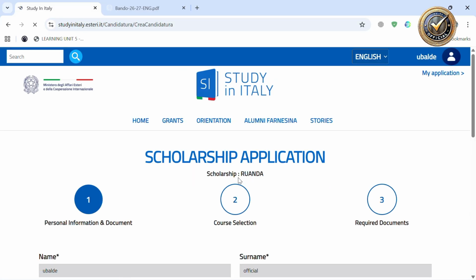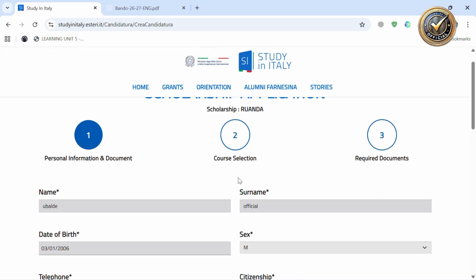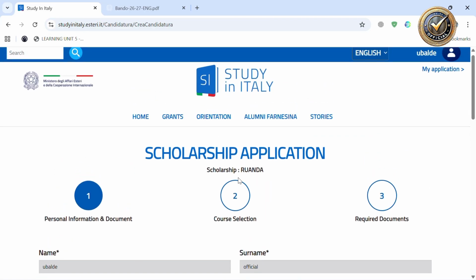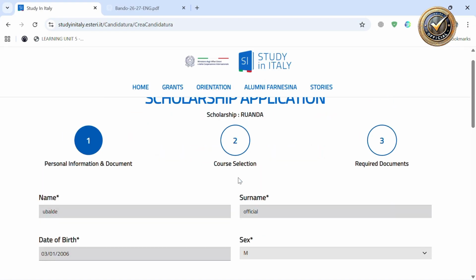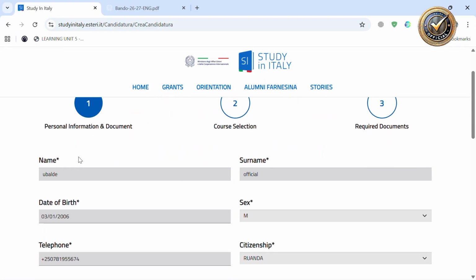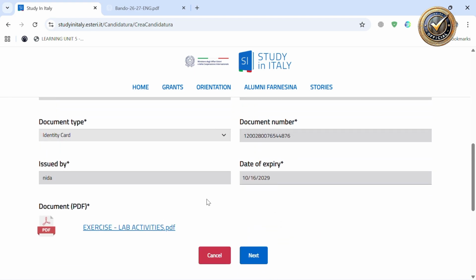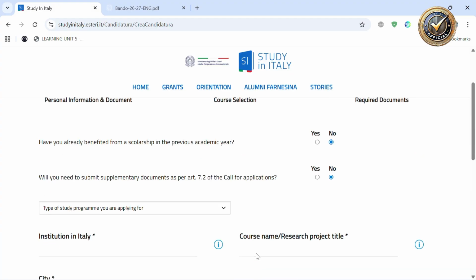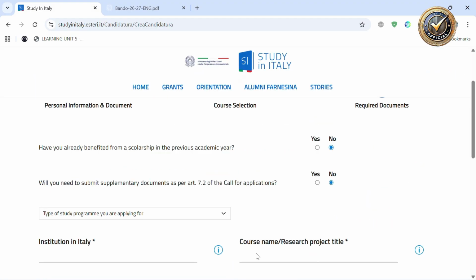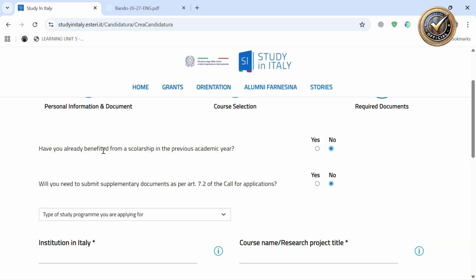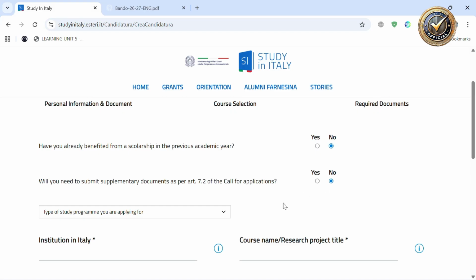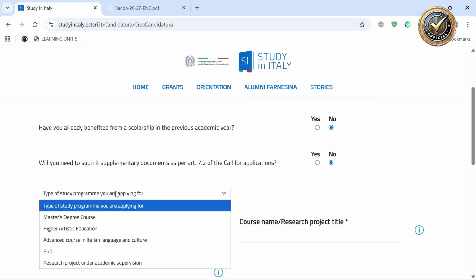Click on create application. Here are the 3 steps of the scholarship application. First are the personal information, and you check if it is correct, and then click next. Here they ask some questions. Course selection: have you already benefited from a scholarship in the previous academic year? You say no. Do you need to submit supplementary documents? No. Type of study program, you choose the type.